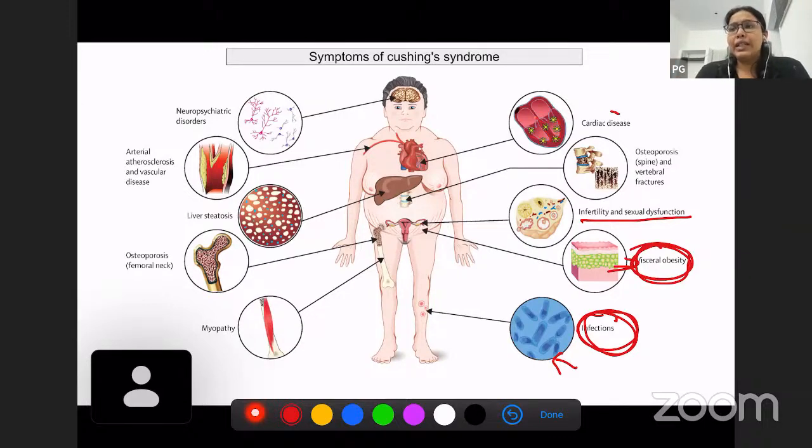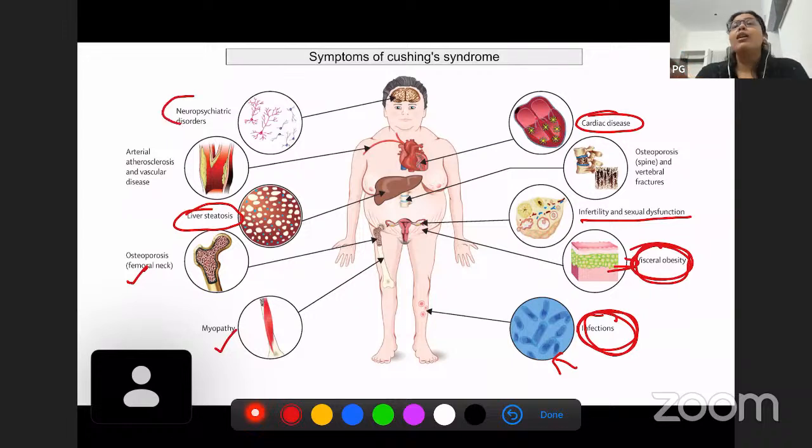Cardiac disease can occur because of the same conservation of fat and energy. Similarly, myopathy, osteoporosis, steatosis in the liver. This is also for the same reason, conservation of glycogen and fat which gets accumulated in the liver, resulting in steatosis. Also, accumulation of the same molecules can result in neuropsychiatric disorders in Cushing syndrome.